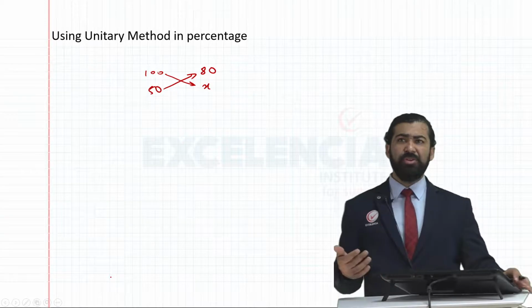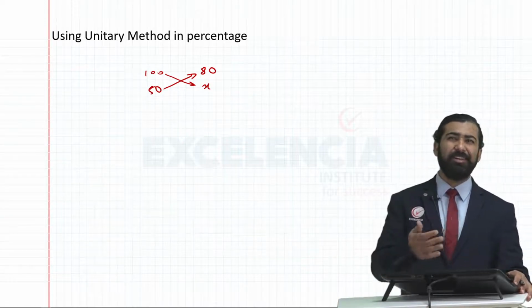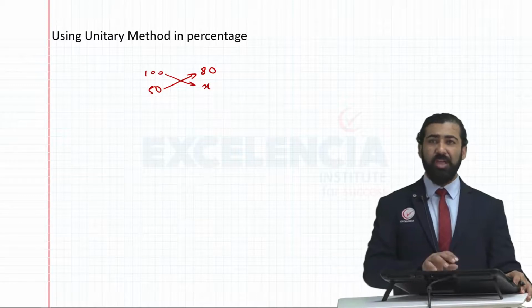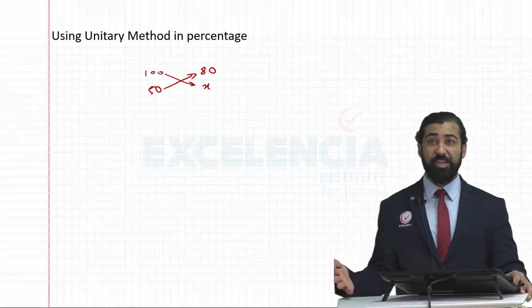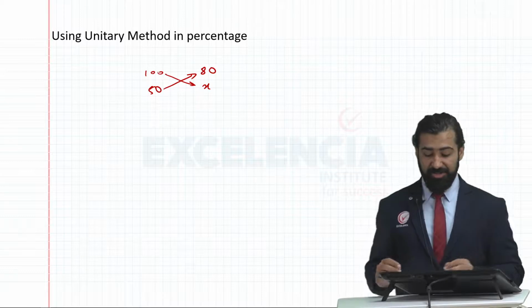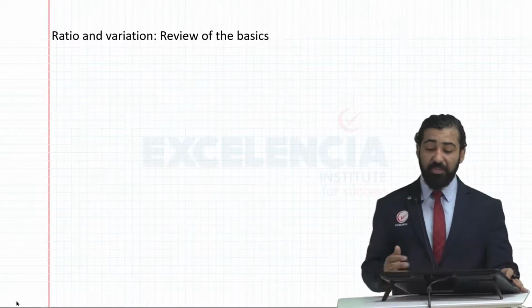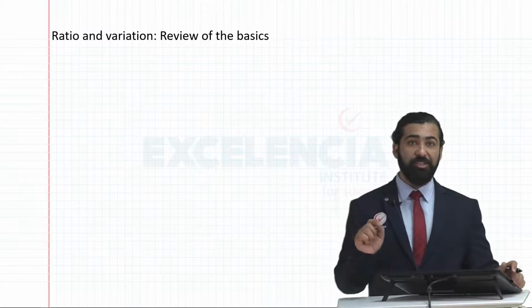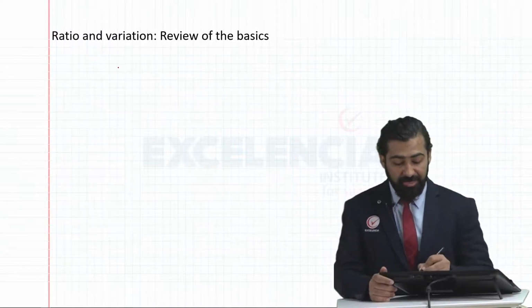Okay, we use the unitary method in generally tricky problems. We started with 100 because it's very easy to think in terms of 100 when we are looking at percentage, and from there we went on to simplify. We also learned ratio and variation. Here, importantly, I would like to talk about direct and inverse variation.